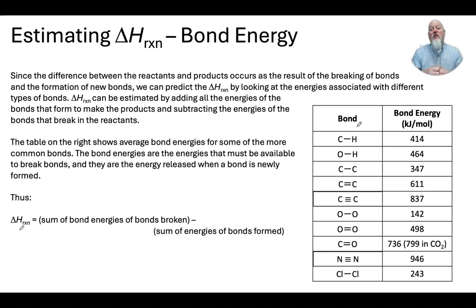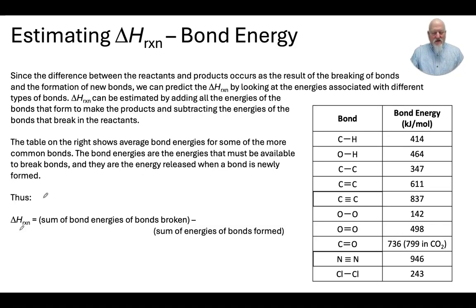Forming bonds produces energy. Breaking bonds requires energy. So if I want to break a carbon-hydrogen bond, on average, I would need 414 kilojoules of energy per mole of bonds I have. Remember, a mole is 6.022 times 10 to the 23. We're going to do a lot of things per mole because of the number of molecules that are undergoing reactions.